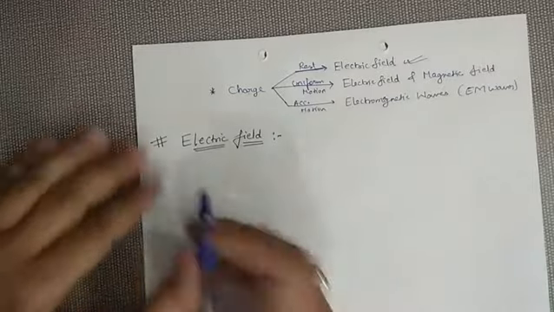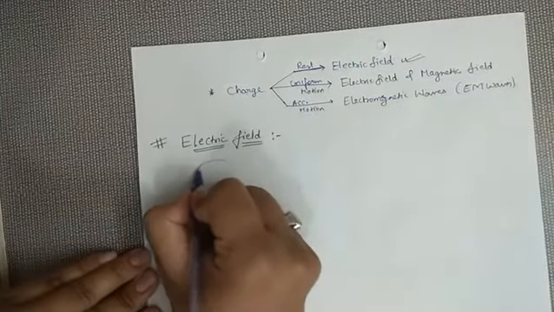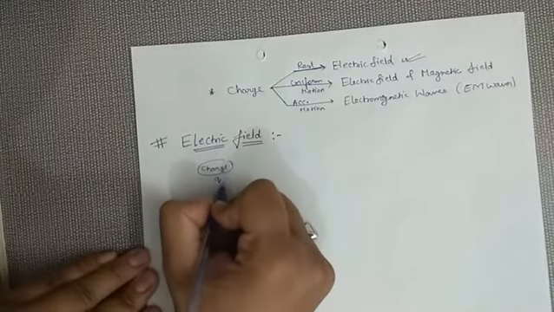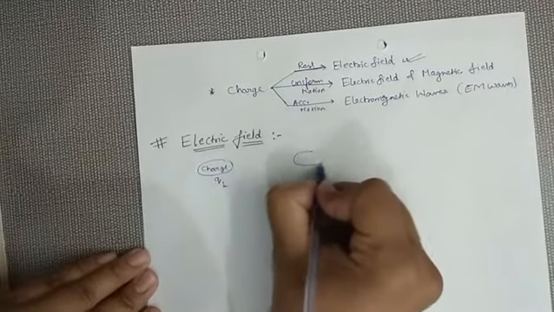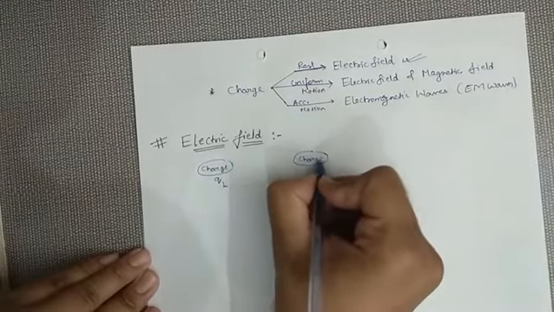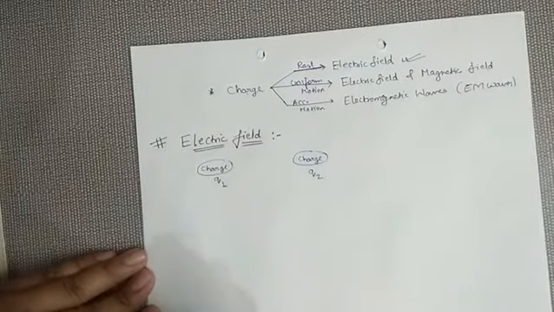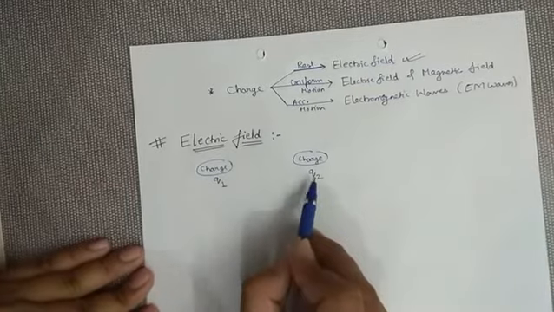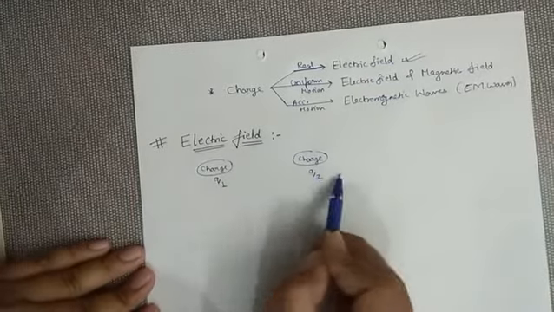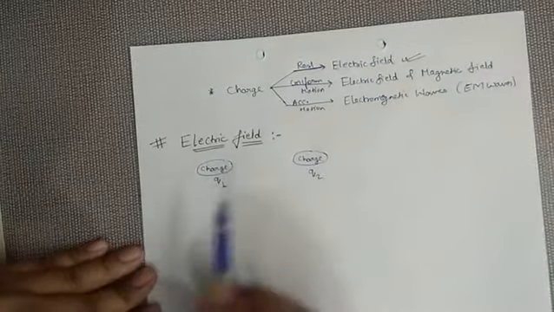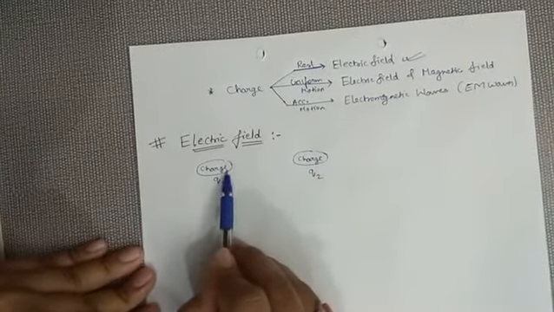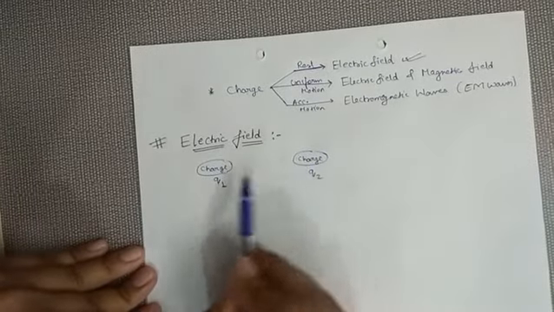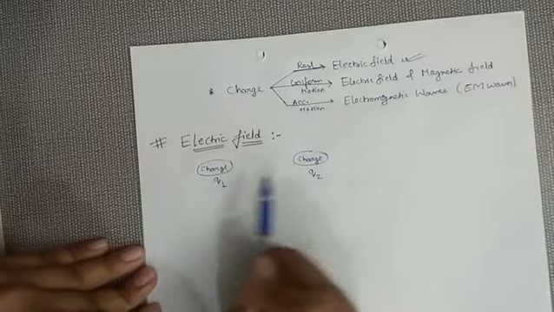So let's see with an example. We consider a charge Q1, another charge Q2. According to Coulomb's law, we know that there will be force between these two charges. This one is going to repel this and this one is going to repel this. But in order to repel, it will not come towards this charge and repel. Without any physical contact, they will repel each other. They will interact with each other.